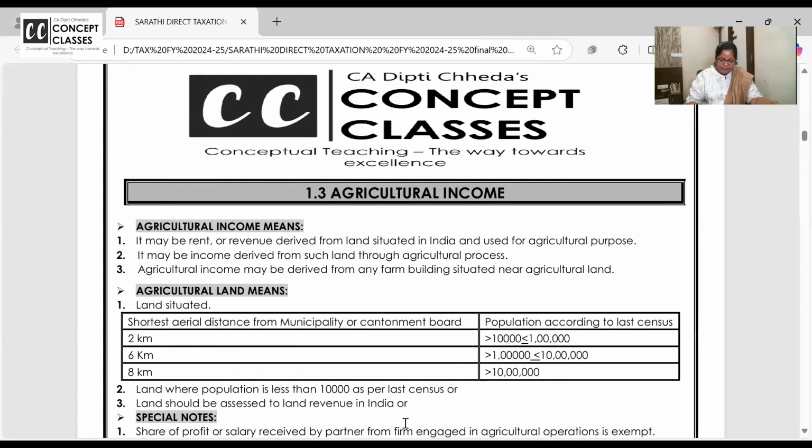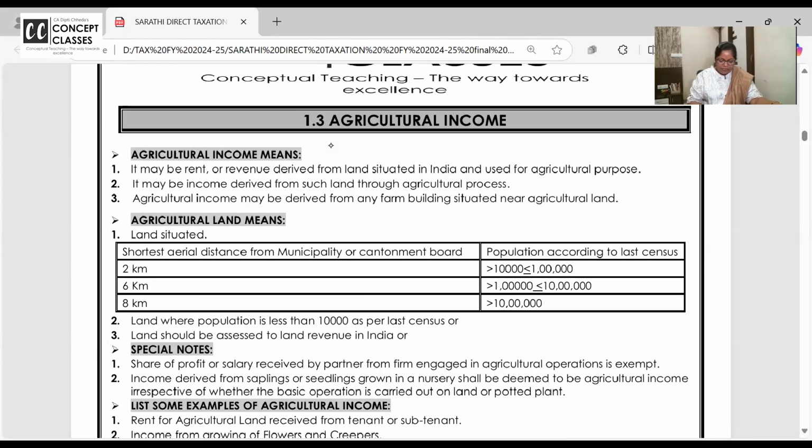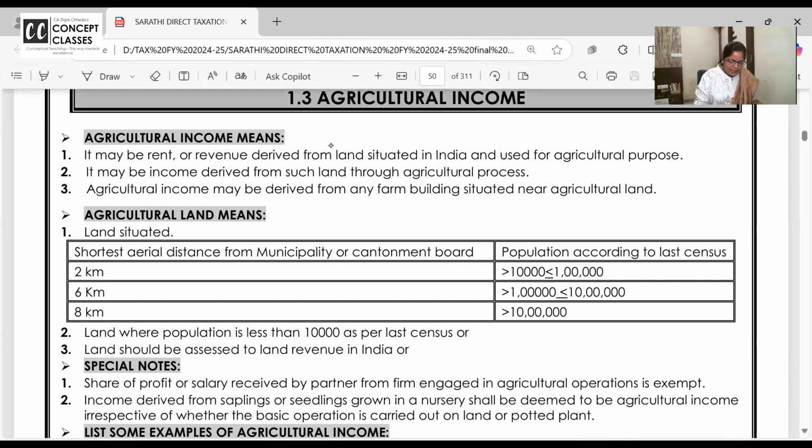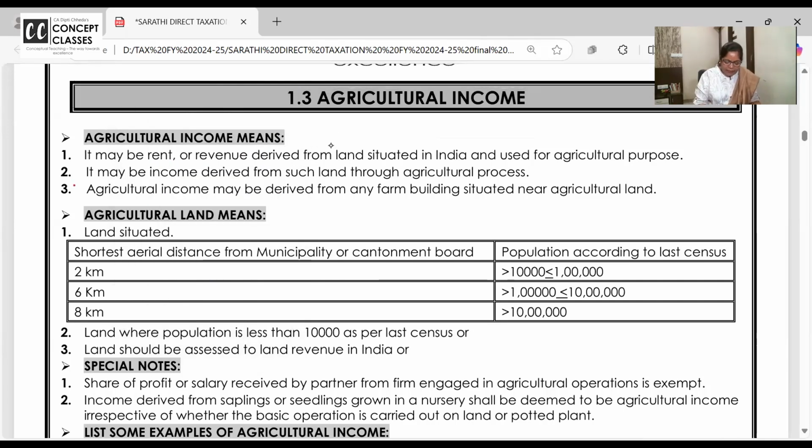Come on, let's go. So I am on page number 50. We are doing agricultural income. Okay, it's a very simple, beautiful, small topic. Agricultural income means rent or revenue derived from agricultural land. Yeah, I really missed out this term in India. Add it on over here.